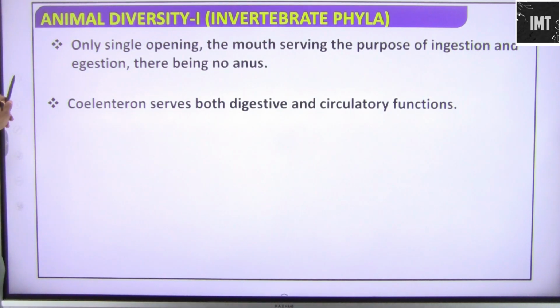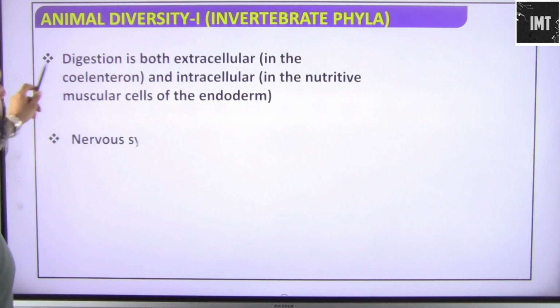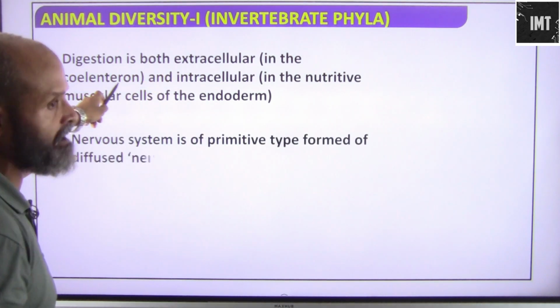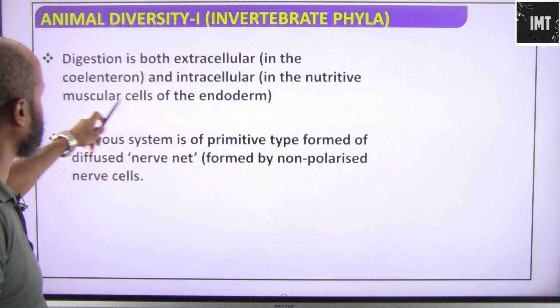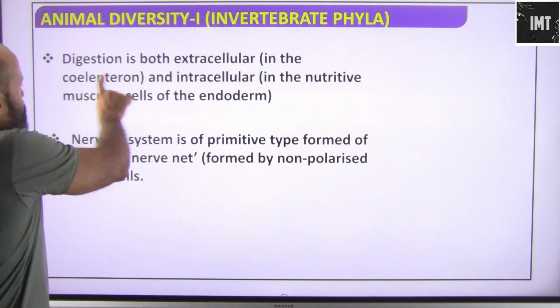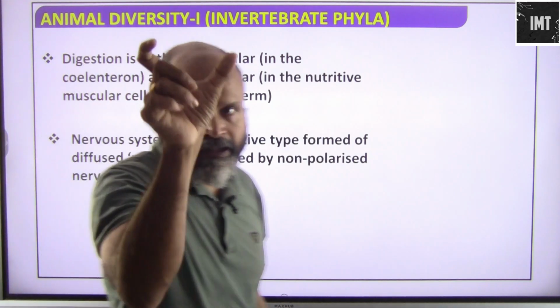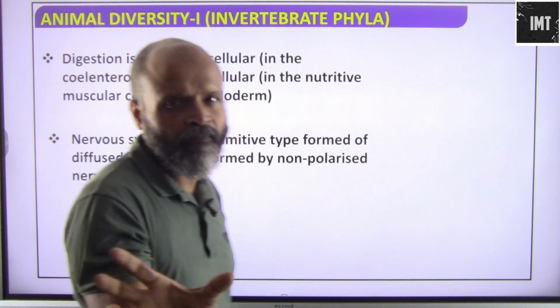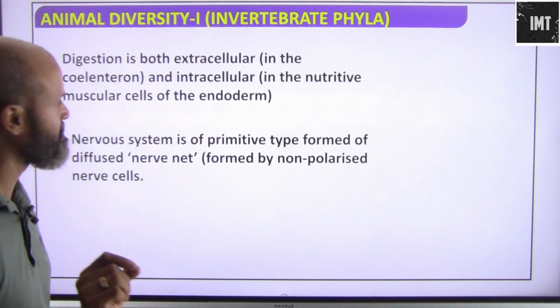Okay, so digestion is both extracellular, that is in the coelenteron, and intracellular, that is in the nutritive muscular cells of the endoderm. They have a very simple form of digestive system.